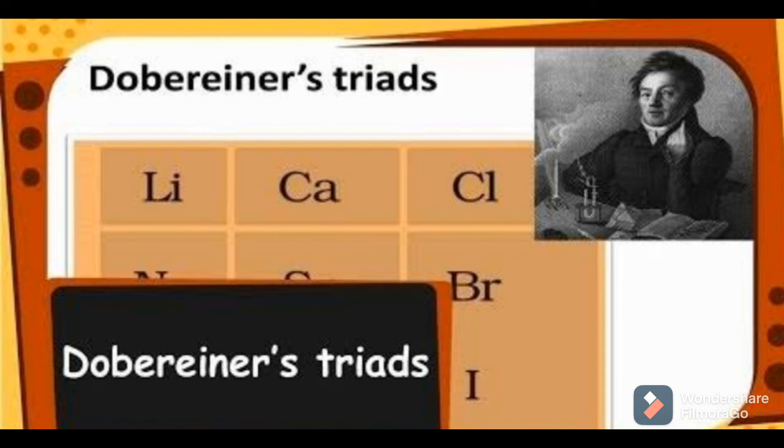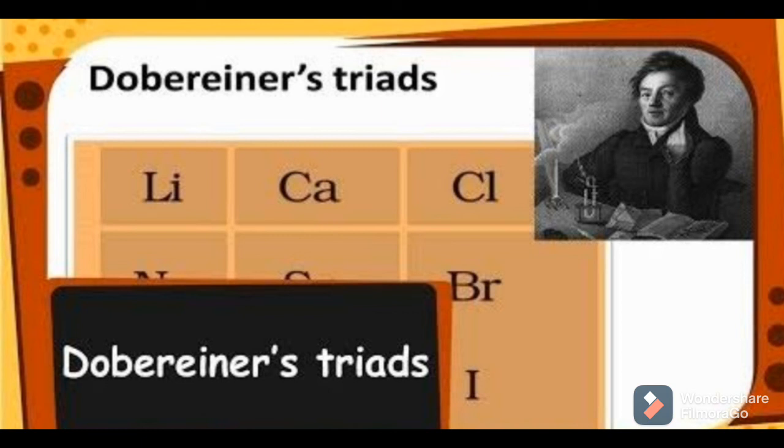Then what are the limitations of Dobereiner classification? Why are we not using Dobereiner triads nowadays? The limitation of Dobereiner classification was that it failed to arrange all the known elements in the form of triads. At that time, day by day, the number of discovered elements was increasing, and not all the elements obeyed Dobereiner's rule. That was the first limitation of Dobereiner triads.